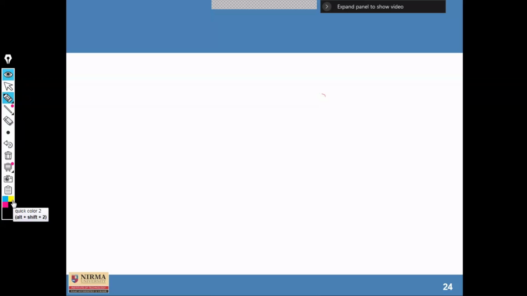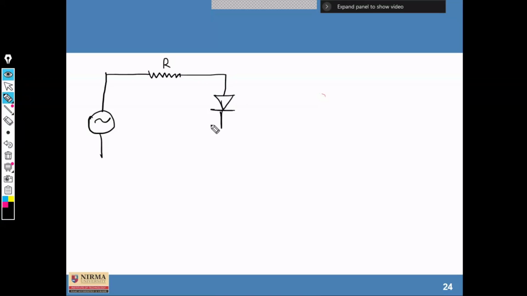Now let us have biased clipper, and then we will finish for today. Now in the biased clipper, we have this circuit. Here the battery is connected with plus and minus terminals in series with the diode across the loop.